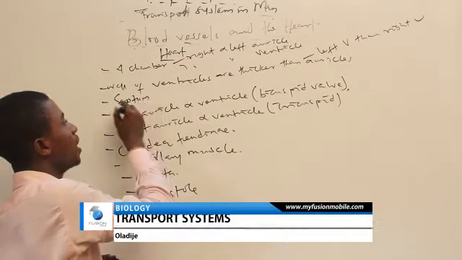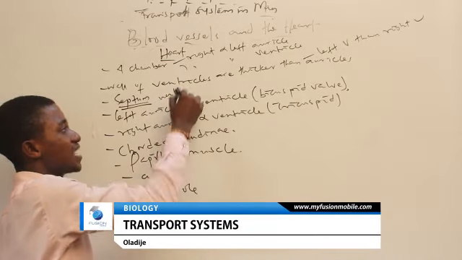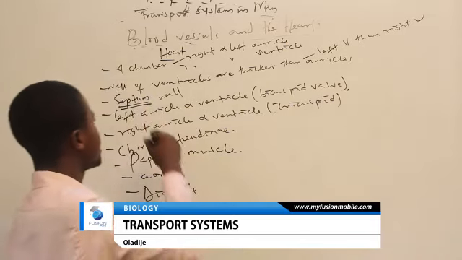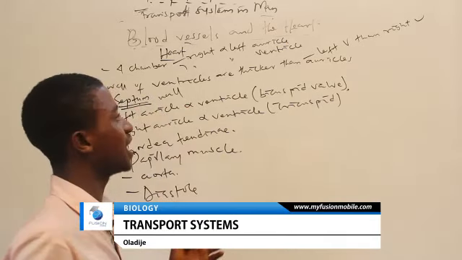Now, what is the septum? The septum is known as the wall of the heart. It divides the heart into 2 equal halves. So the septum is the wall of the heart. It divides the heart into 2 equal halves.